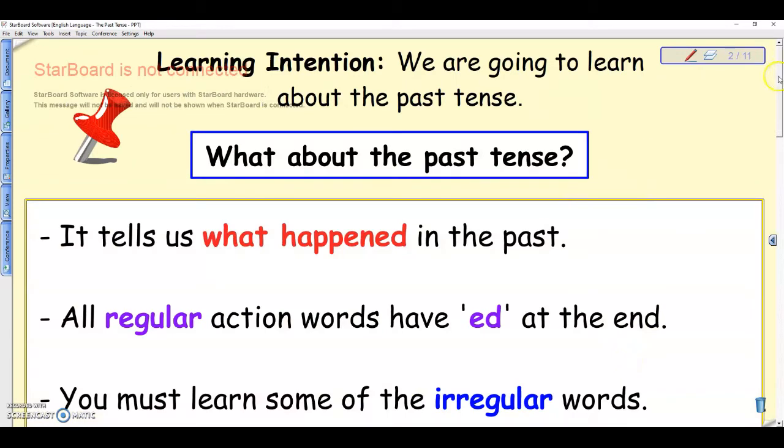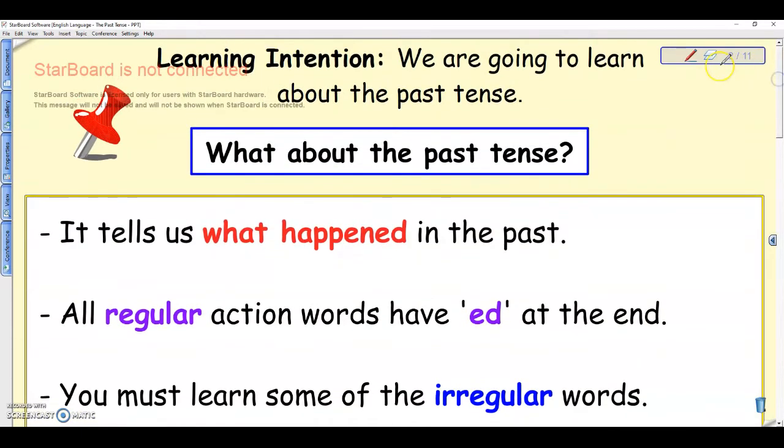So what about the past tense? What does it mean? Why do we use it? So it tells us what happened in the past, so something that already happened and cannot be changed. All regular action words have ed at the end, so regular action words are quite easy because all you have to do is add ed to the word. So you change it to the past tense. So for example, if I say, today I walk to school, that's the action word in the present tense. Action word means it shows that I'm doing something, I'm walking. So I walk to school. But if I say yesterday I walked to school, then it means that I've changed that to the past tense.